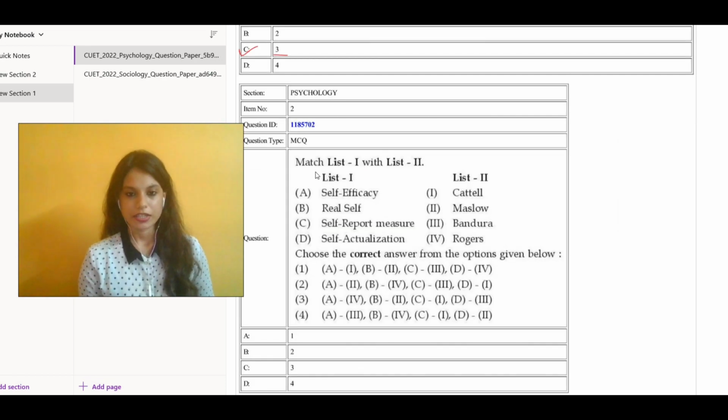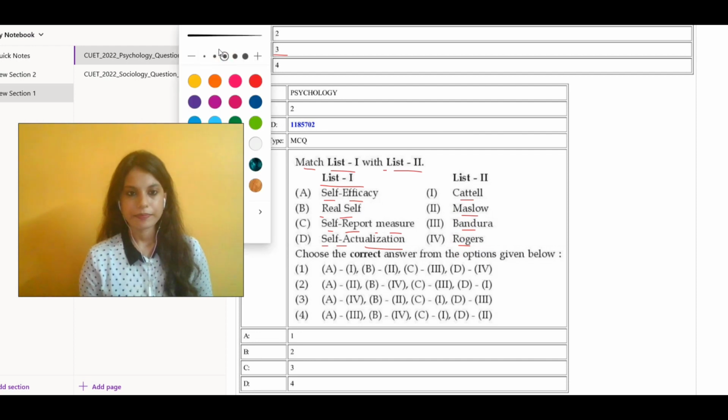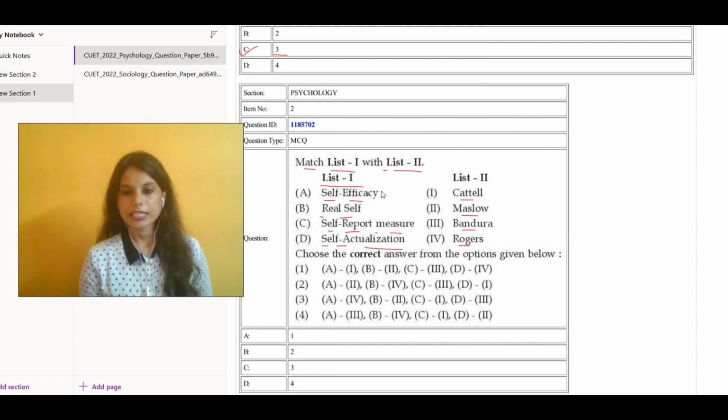Coming to the second question, it says, match list 1 with list 2. List 1 says A self-efficacy, B real help, C self-report measure, D self-actualization. List 2 says Cattell, Maslow, Bandura, and Rogers. With self-efficacy, we can match Bandura.